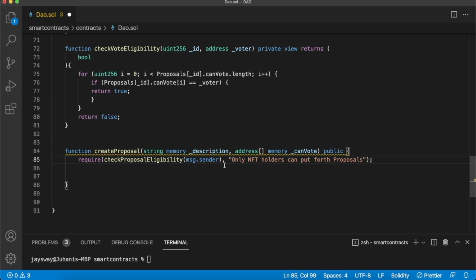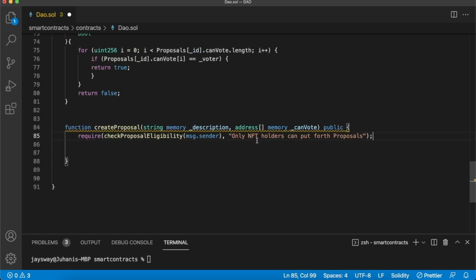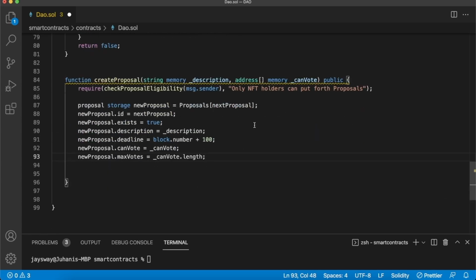So all we're doing is checking that the message sender actually holds one of the NFTs we've set in the valid tokens array. And if they don't, we get an error message saying only NFT holders can put forth proposals. Now for the functionality of this function, we want to create a new proposal in our proposals array. So taking the next proposal index, which will be 1 at the start, and then after this function we'll increment this to the next digit. So in the start we'll have the proposals for index 1.